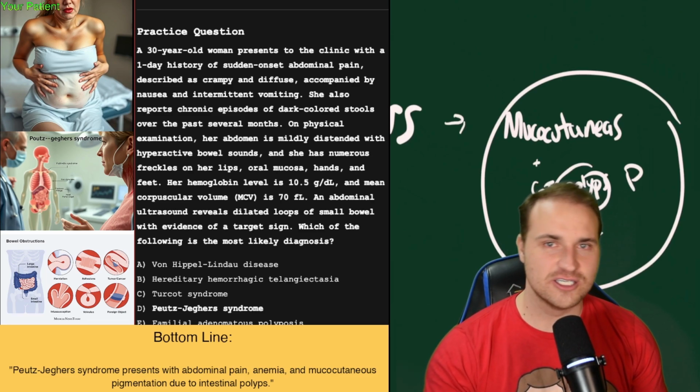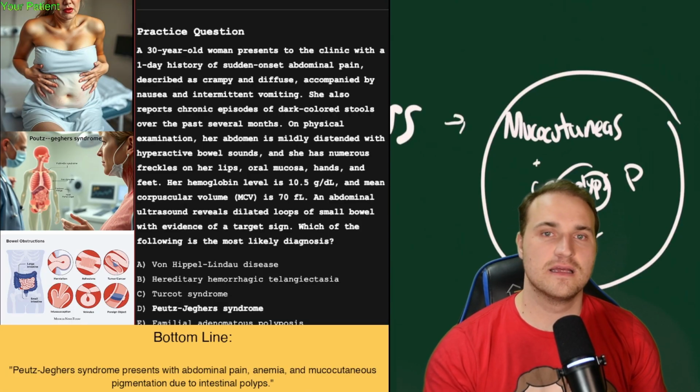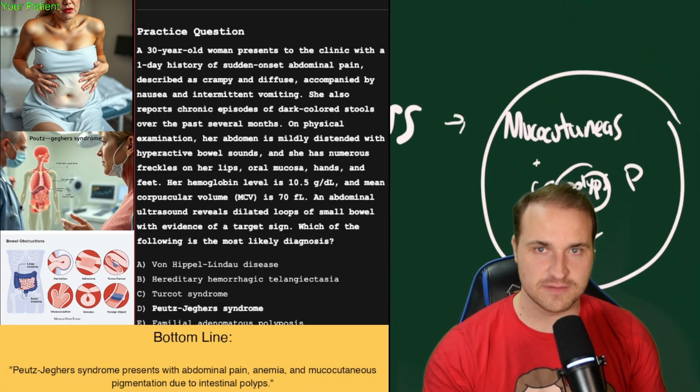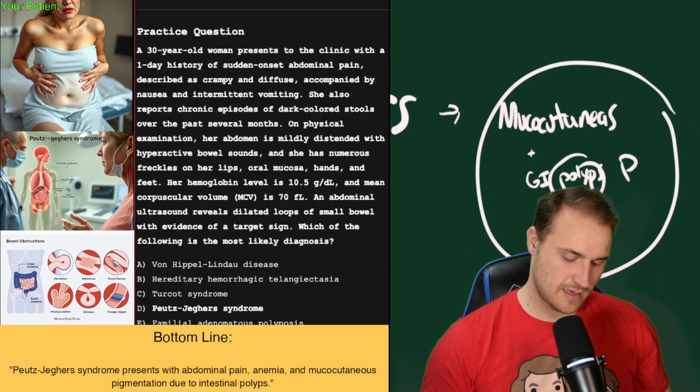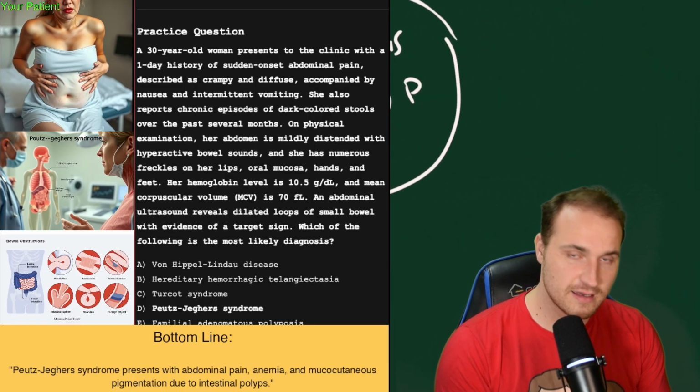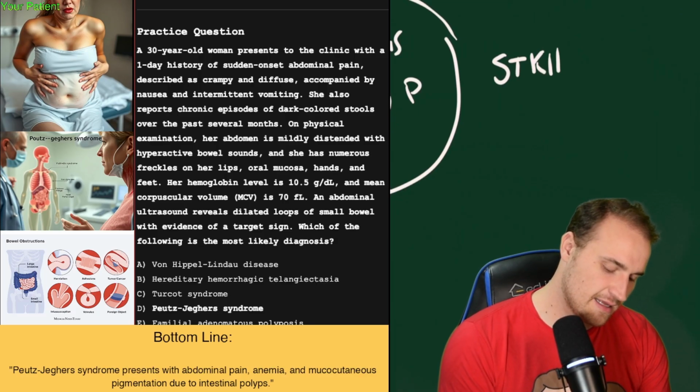So they've got a little bit of GI symptoms. Maybe they have some risk for things like cancer, in the breast or gynecological, like ovarian, cervical, or uterine cancer, and intussusception. And the way that this happens, by the way, is you have an STK11 mutation.